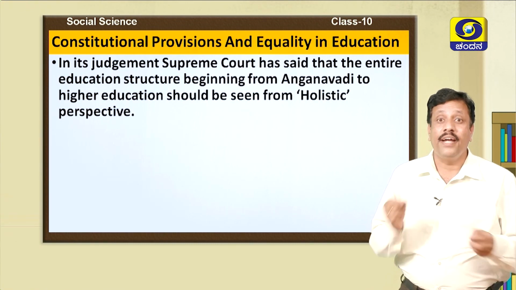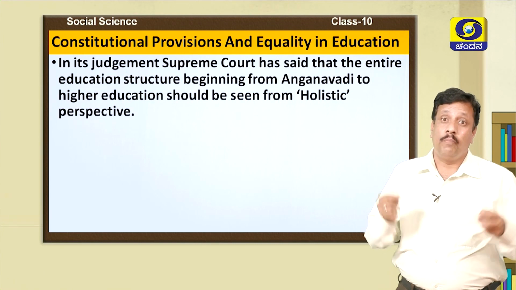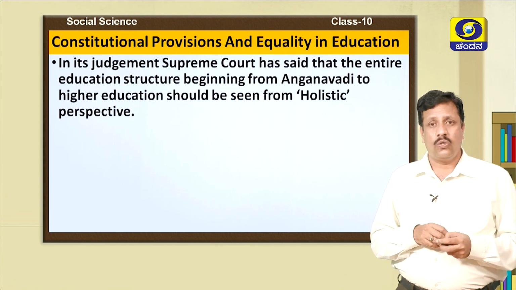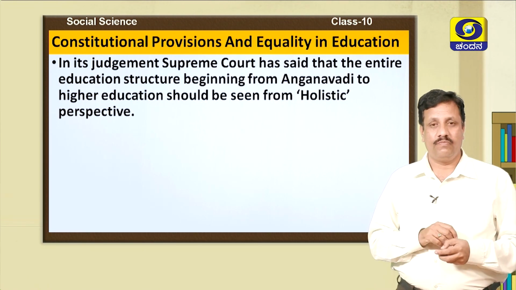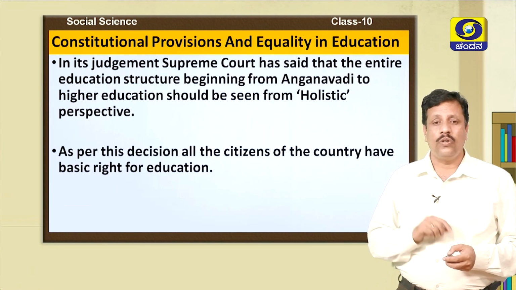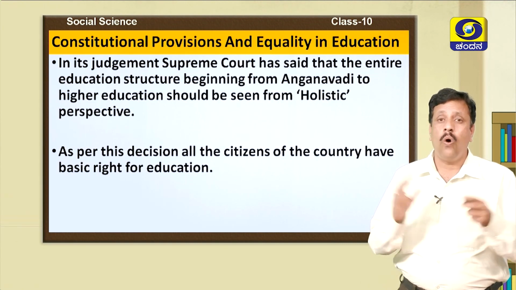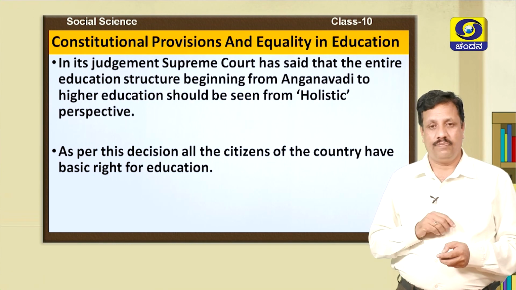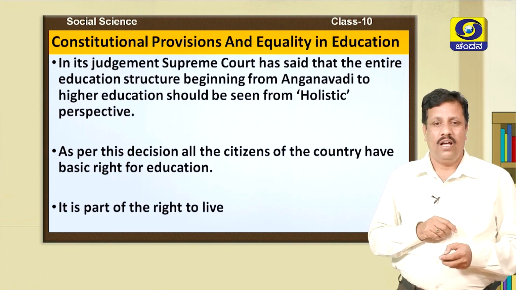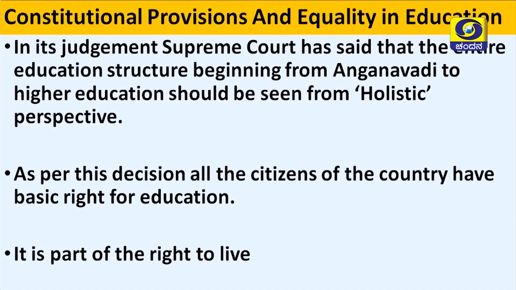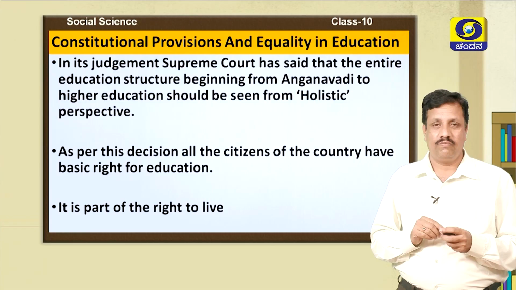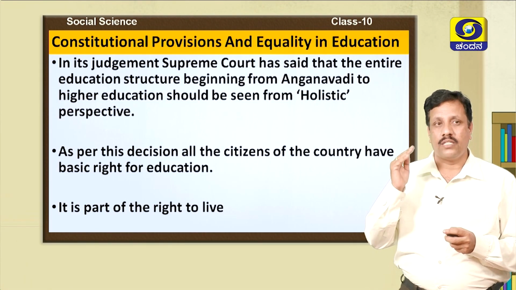It is not mere reading and writing. It should make the children able to face problems. So, it is all-round development of the children. So, children, it is the duty of the government to provide education to all the citizens of the country, and it is their basic right. And this right to education is a part of the right to live. Article 21 provides for the right to life, whereas Article 21A says that the right to education is a fundamental right of children. So, the right to education is a part of the right to live.